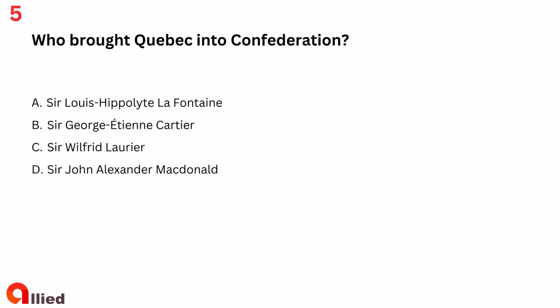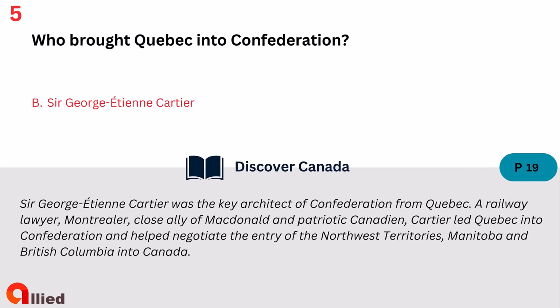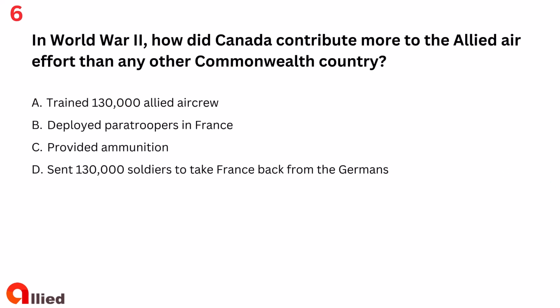Question 5. Who brought Quebec into Confederation? A. Sir Louis Hippolyte Lafontaine. B. Sir George Etienne Cartier. C. Sir Wilfrid Laurier. D. Sir John Alexander MacDonald. The answer is B. Sir George Etienne Cartier.